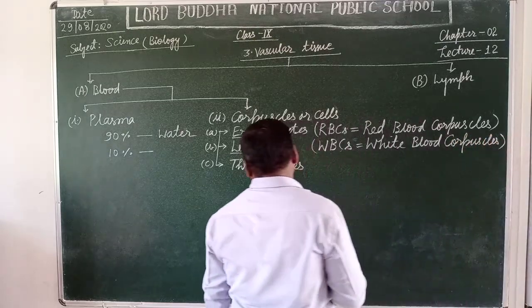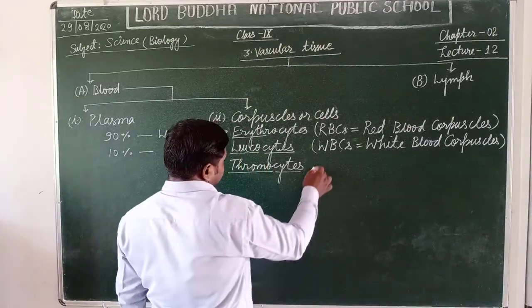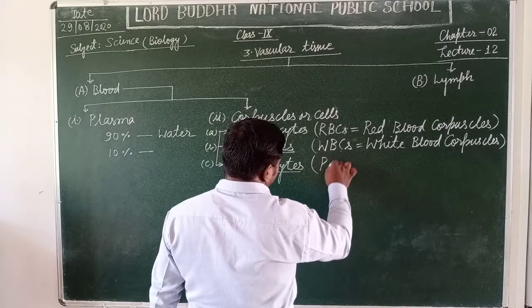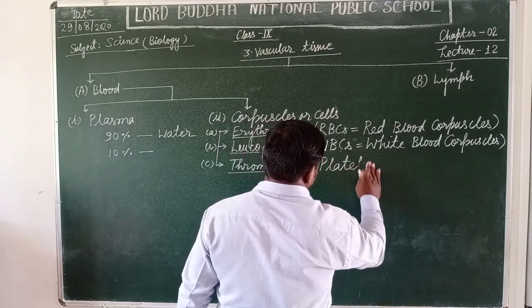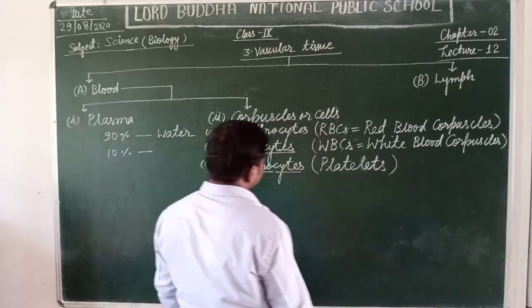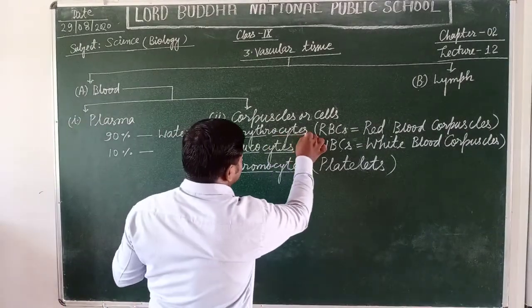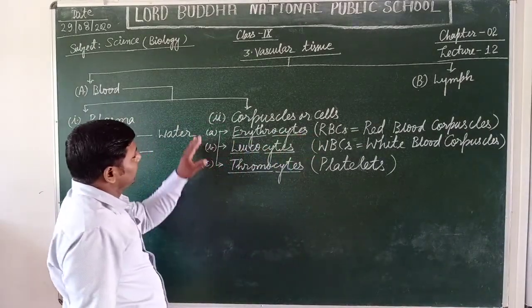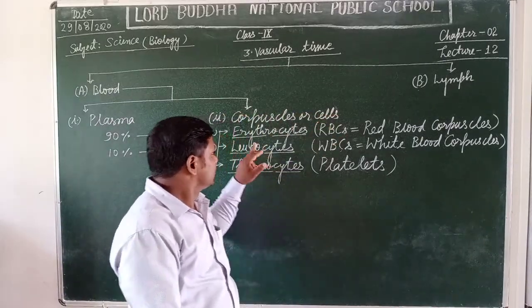And the third one is thrombocytes. The thrombocytes are just called platelets. Students, now further we are going to discuss each and every type of blood corpuscles or cells.